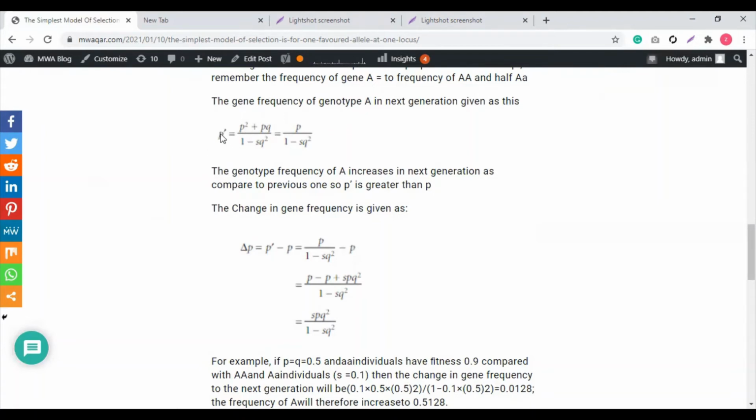Basically, this mathematical formula represents the change in the frequency of A in the next generation. That is equal to P square plus PQ divided by 1 minus SQ square.